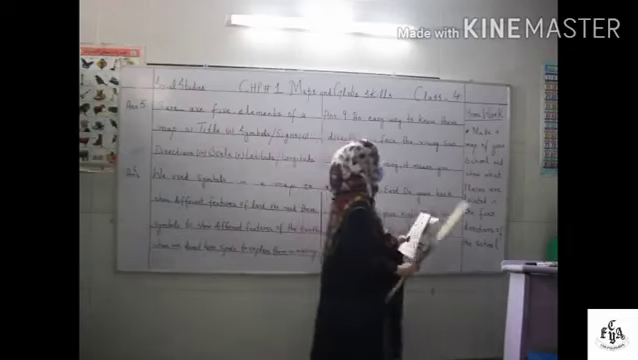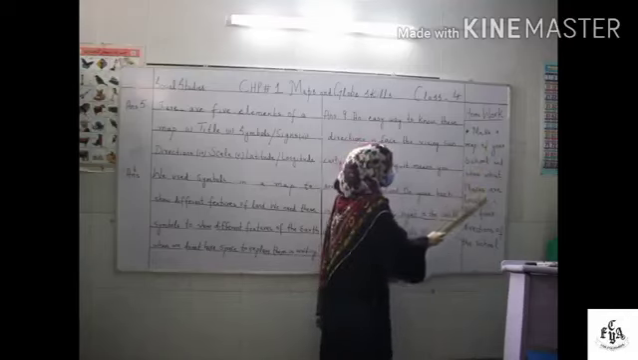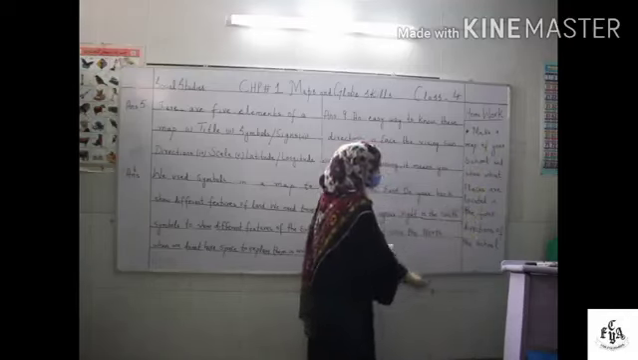Class, you have to do the homework. Make a map of your school and show what places are located in the 4 directions of your school.